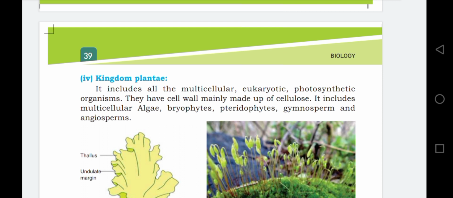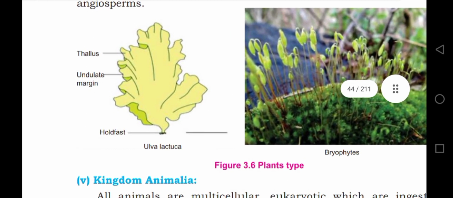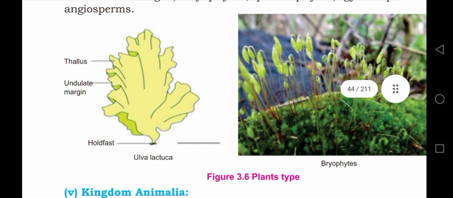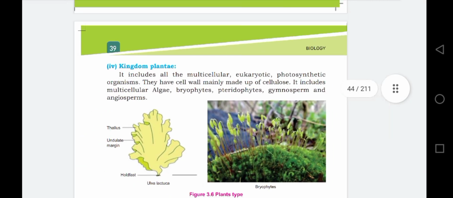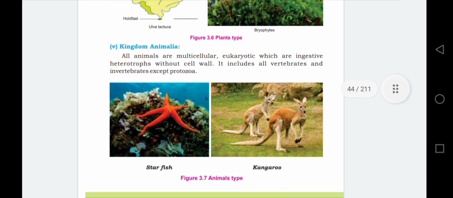It includes multicellular algae, bryophytes. Bryon means moss, which we have discussed in the flow chart, pteridophytes, gymnosperms and the angiosperms. This one is an example of Alva lactica, and these are the bryophytes. And the last kingdom, kingdom Animalia.